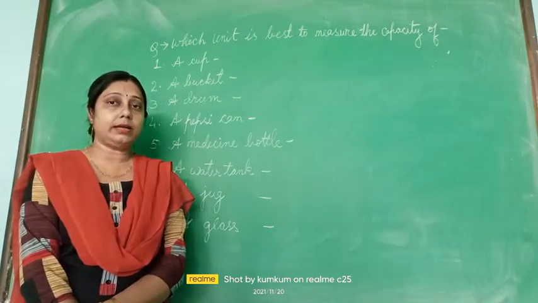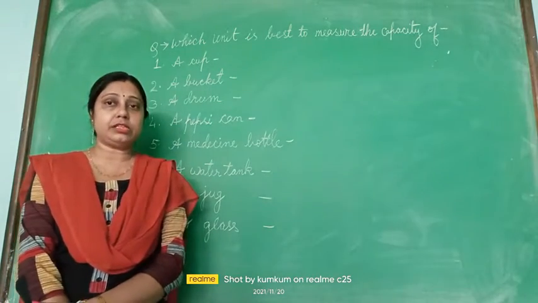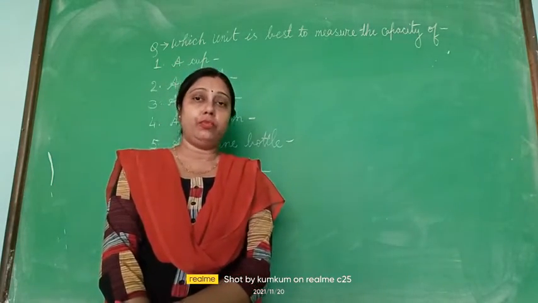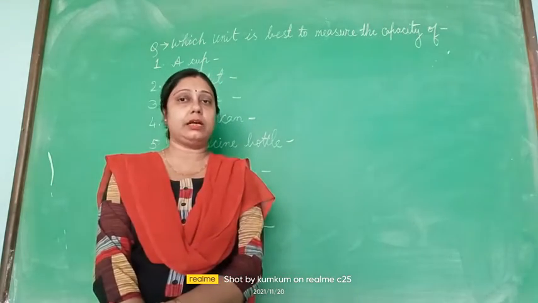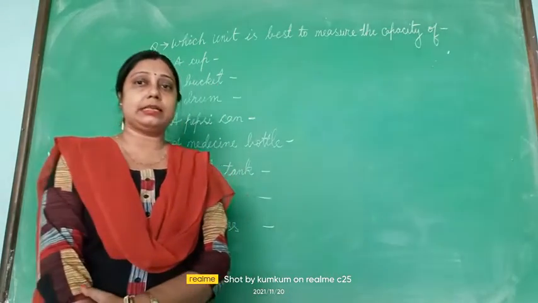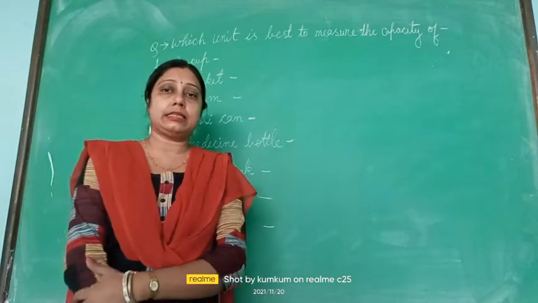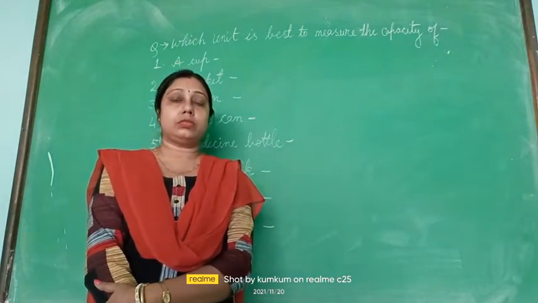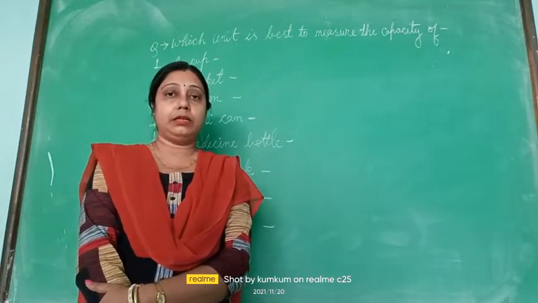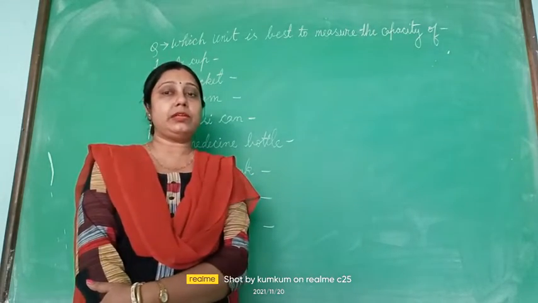So whenever you are writing the unit for the measurement of anything, please follow the question nicely. Which unit is best suitable for the measurement of the given item? Whether the question is asking capacity, weight, or length, first you have to find out which question is given in which form.